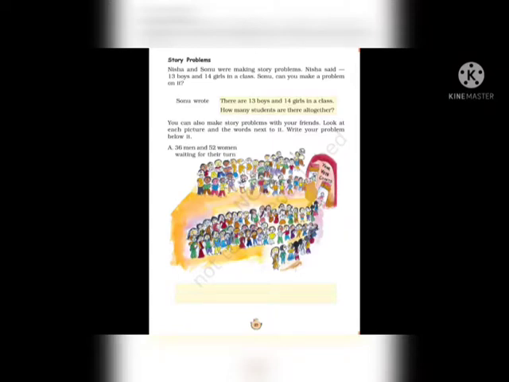There are a total of 36 men and 52 women waiting for their turn to vote. Now we have to tell how many people are there altogether. So let's see this question and the above question that Sonu made.